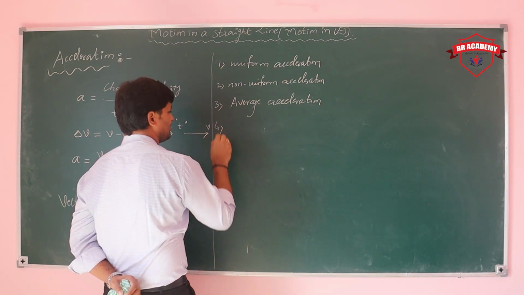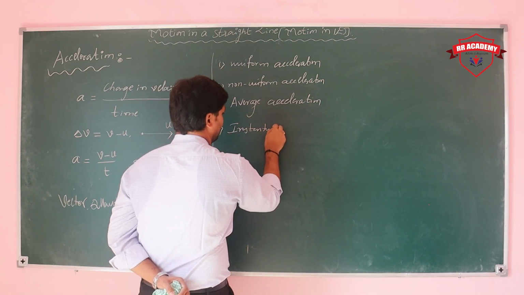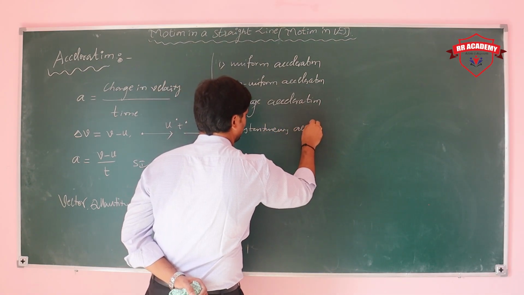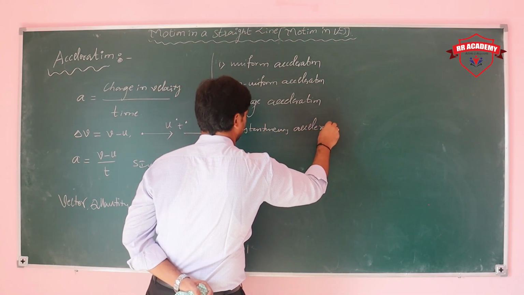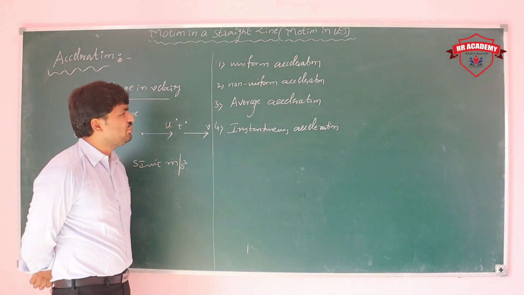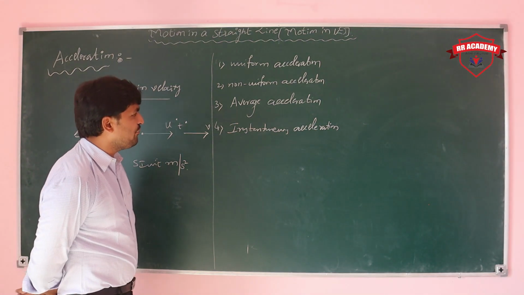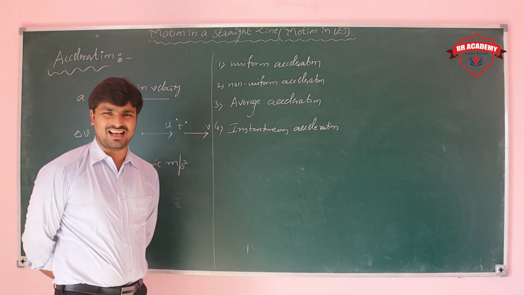And fourth one is instantaneous acceleration. So these are generally the four types of acceleration: uniform acceleration, non-uniform acceleration, average acceleration, and instantaneous acceleration.